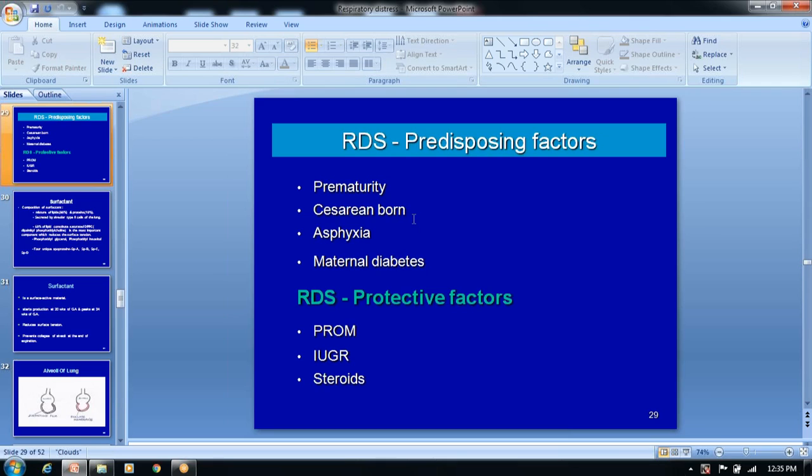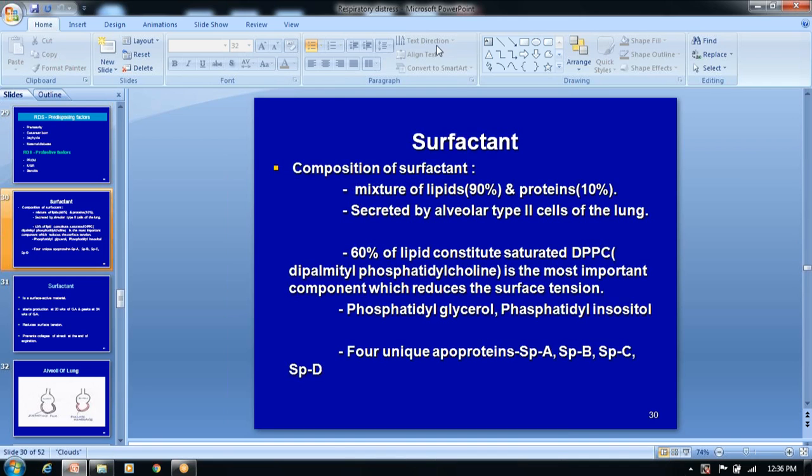When there is a premature rupture or a premature baby, steroids are given antenatally to the mother. The steroids are betamethasone and dexamethasone. Betamethasone is given every 2 days. Next I will show the slide. Then surfactant: its composition is very, very important.